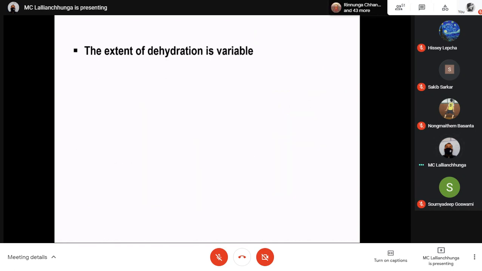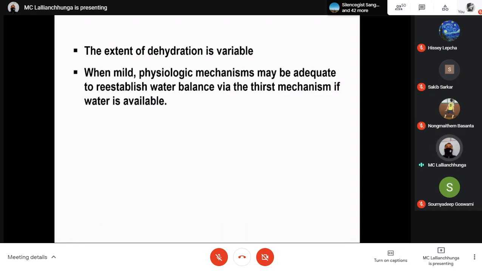The extent of dehydration is variable, so different degrees of dehydration will be there. It may be very mild. Maybe you do not feel thirsty, but your body is already dehydrated. We've already discussed the threshold for ADH and the threshold for thirst. At that time, when you do not feel thirsty but your body is already dehydrated, ADH is already released for conservation of water, but you are not yet feeling thirsty.